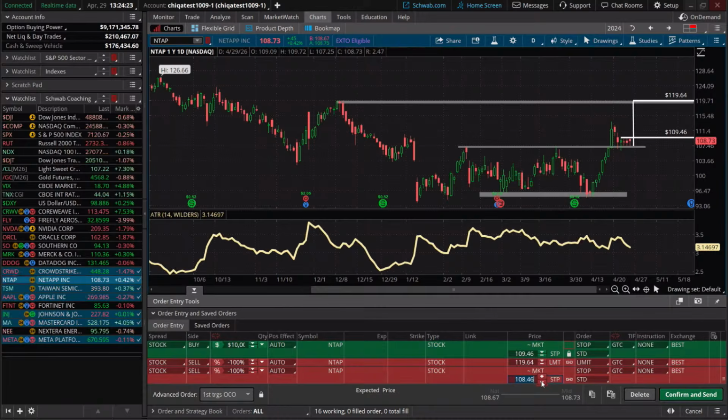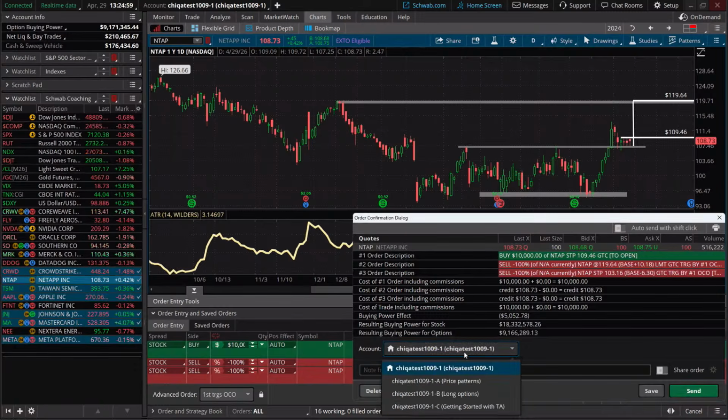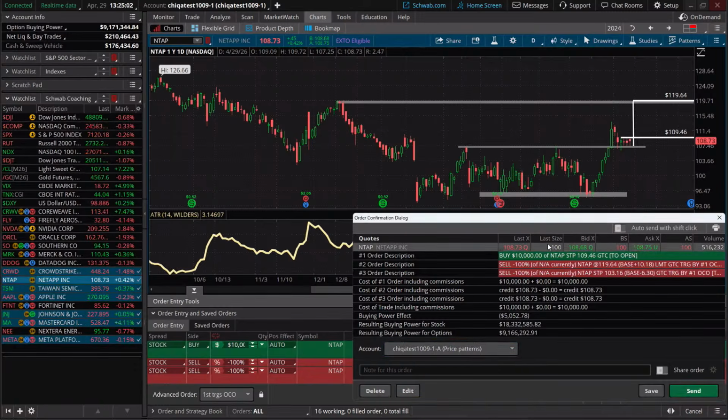If we take the current price of the stock, 108, or actually we'll use our entry order, 109.46 minus 2 times the average true range, which is about 6.30, that gives us a stop right around 103.16. That puts us right here, right around the low of that candle. So that's where that puts us. If we hit confirm and send here, and we place this in our price pattern class, we can send this particular order.